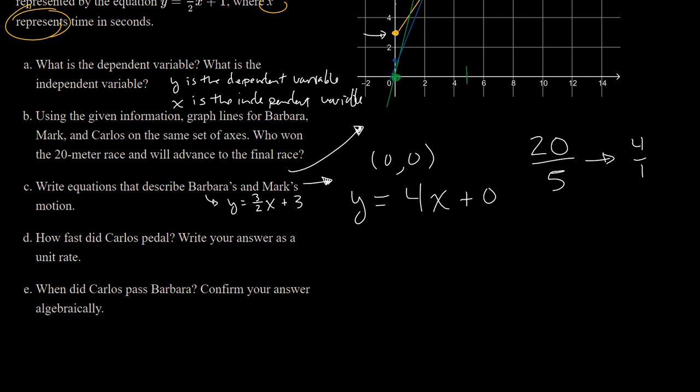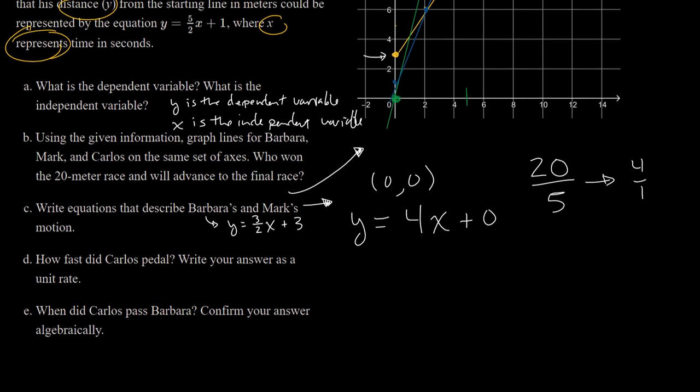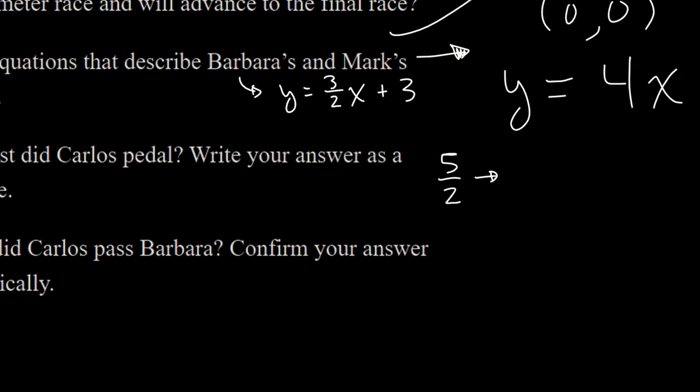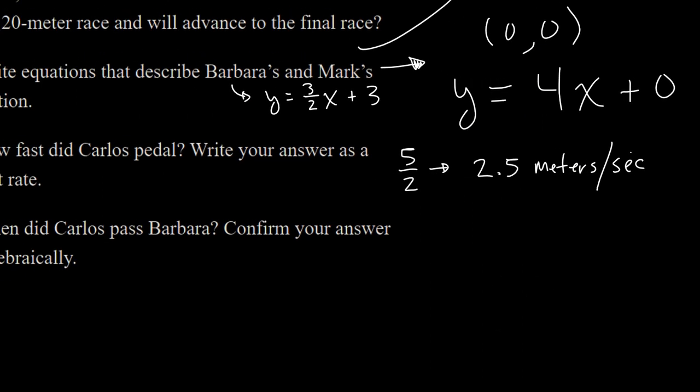Next, how fast did Carlos pedal? Write your answer as a unit rate. So Carlos, we were told, traveled 5 meters in 2 seconds. This is not a unit rate, 5 meters in 2 seconds. That's a ratio. But if I wanted to write that as a unit rate, 5 divided by 2 is 2.5. So he traveled 2.5 meters per 1 second, right? So that's what a unit rate is. It's meters per a single second. So every single second that passed, he was traveling another 2.5 meters.